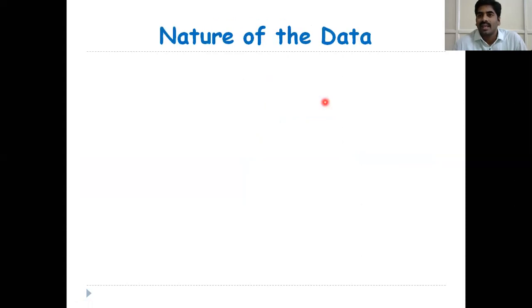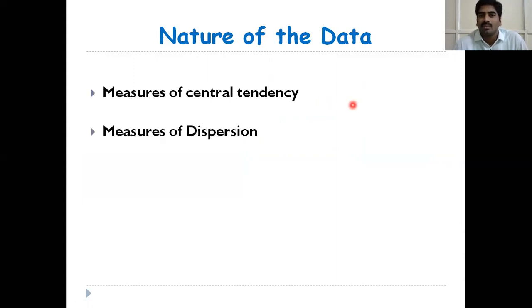You can understand the nature of the data by using measures of central tendency, measures of dispersion, skewness, and kurtosis. Measures of central tendency and measures of dispersion are in your syllabus.